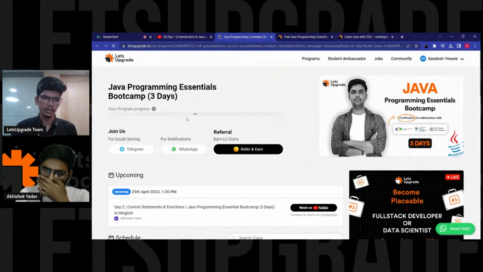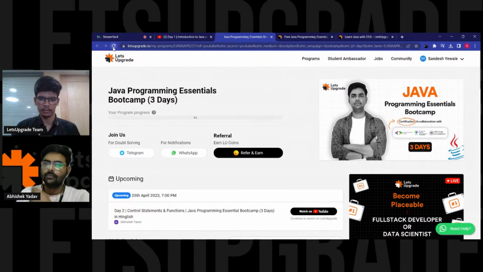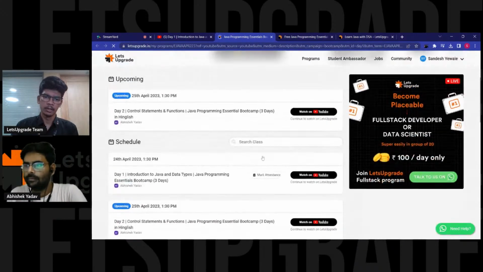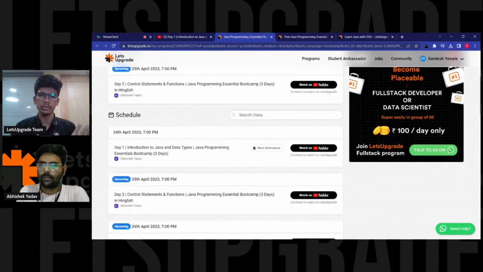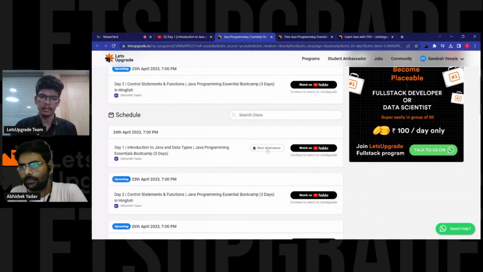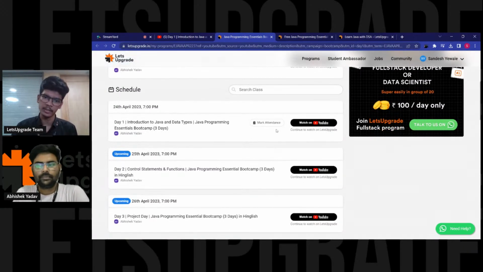Let me close this, just give me a second. After reloading, you will get an option on day one. You just have to scroll down a bit, and you'll get the mark attendance toggle on day one. Similarly, after day two and day three, after starting the session initially at 7 p.m., you will get this toggle to mark your attendance daily, right?